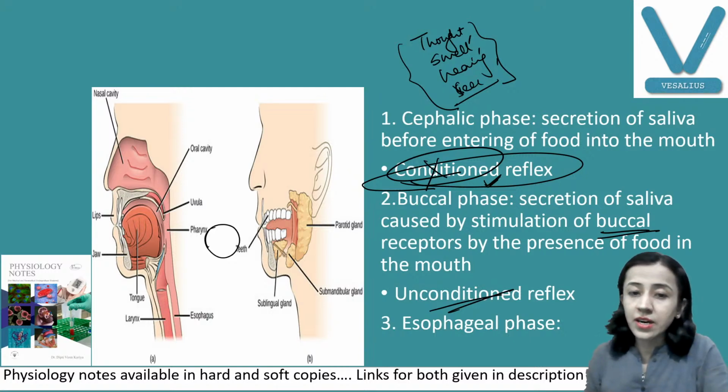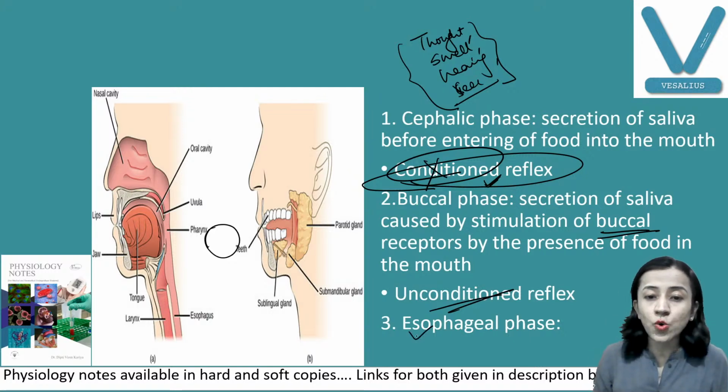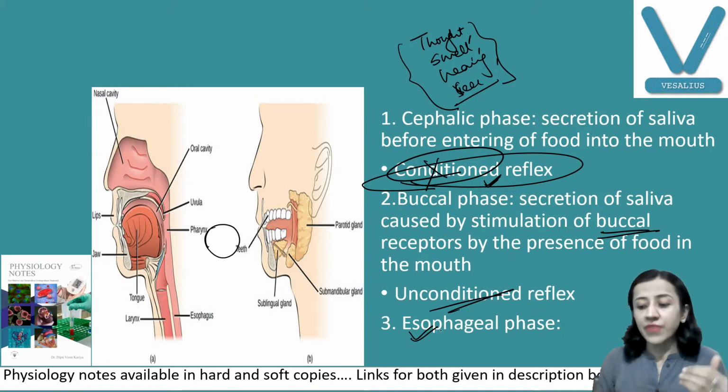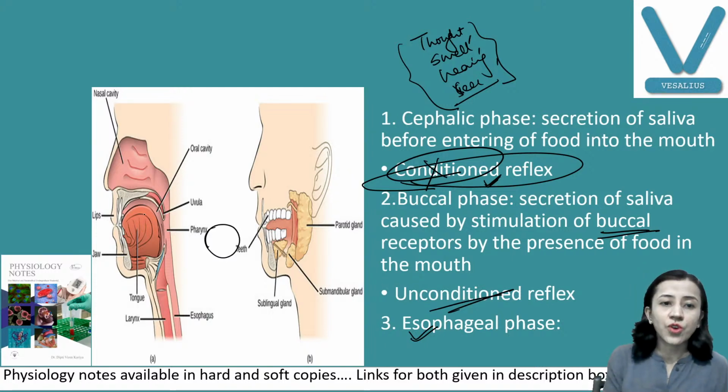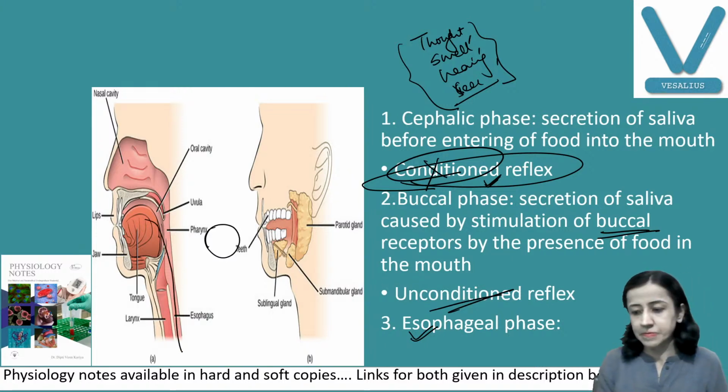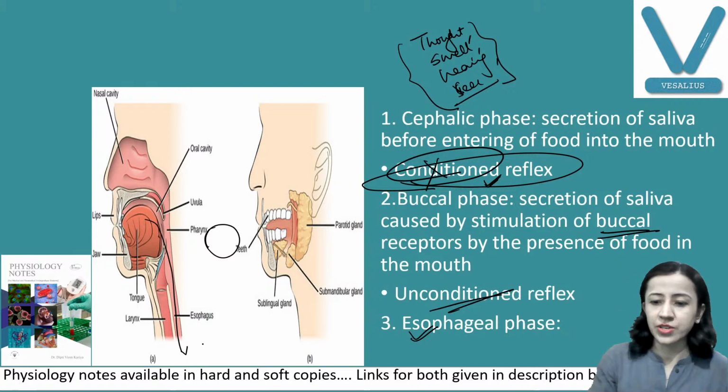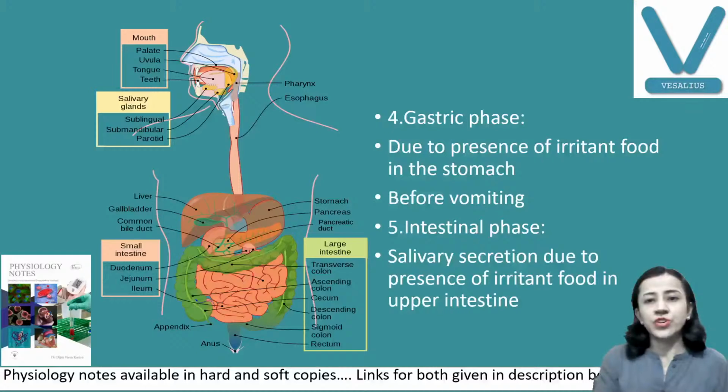Then third is the esophageal stage. Esophageal stage means when the food passes from the mouth to the esophagus. This also increases the secretion of saliva. So this is the esophageal stage.